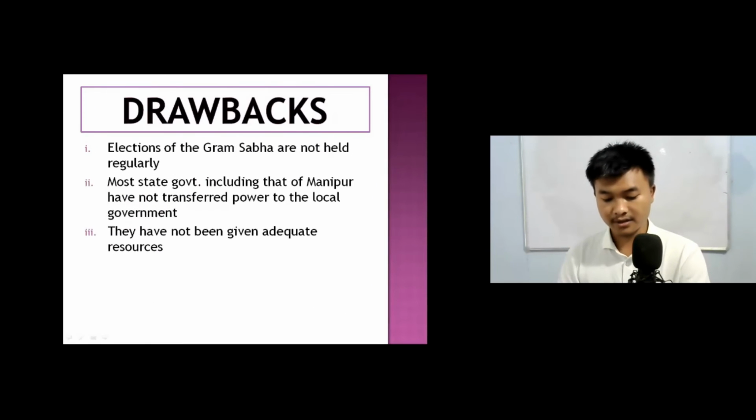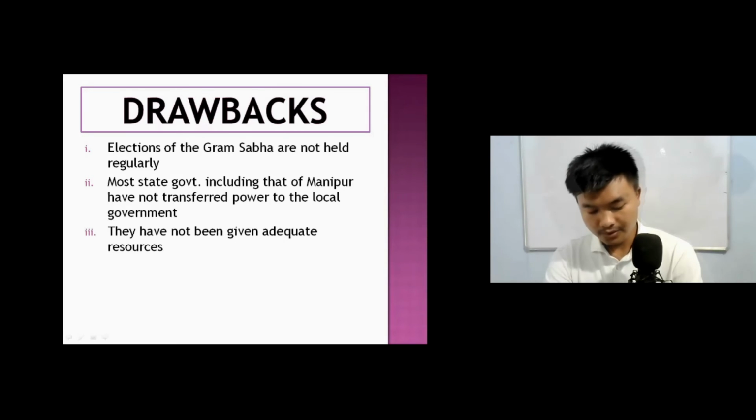And we have the drawbacks, that is the disadvantages of the panchayati raj. Number one, elections of the Gram Sabha are not held regularly. Two, most state governments, including that of Manipur, have not transferred power to the local government. And three, they have not been given adequate resources. These are the three drawbacks that we face till today about the village panchayat. And therefore, we still have a long way to go for realizing the ideal of grassroots level decentralization.